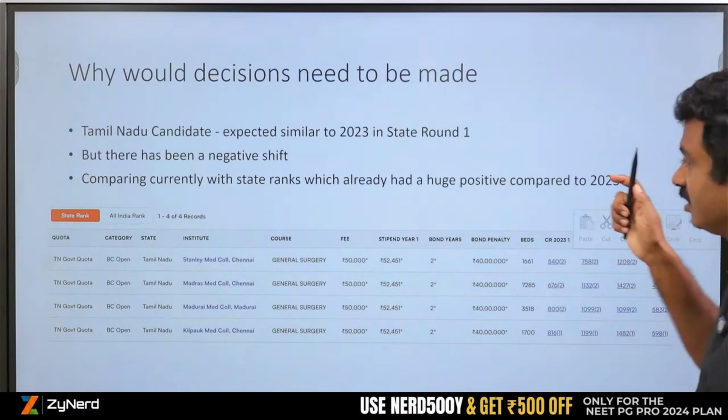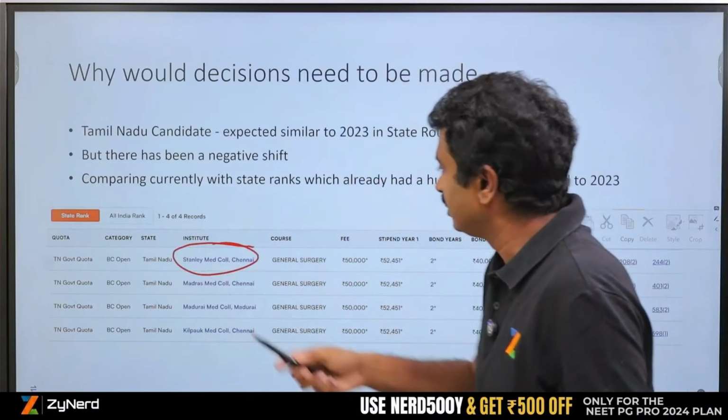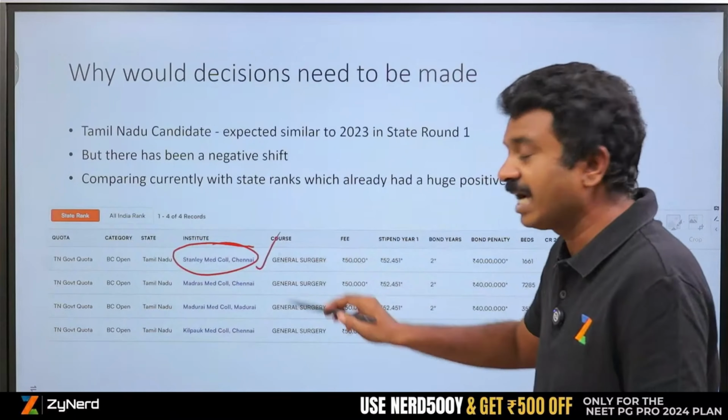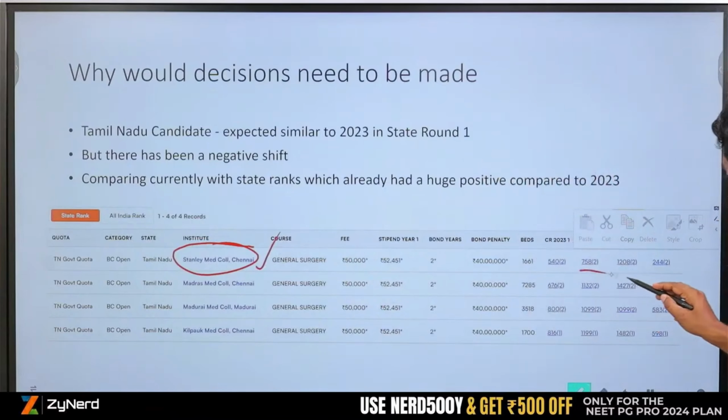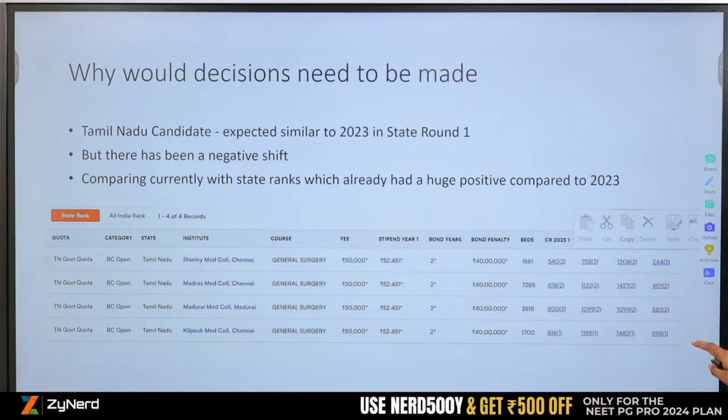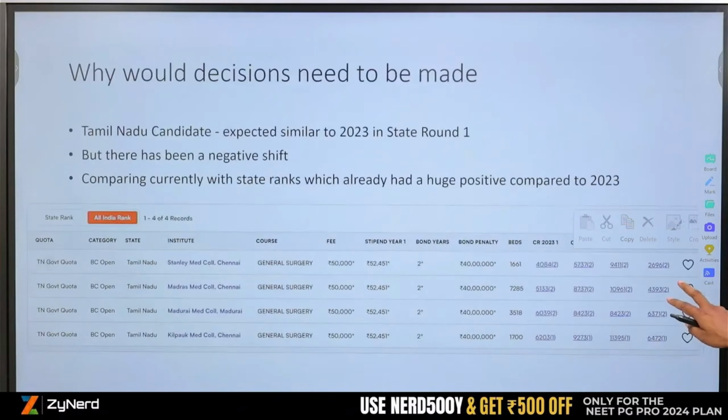Okay, so sorry, there's a slight change that we need to make. So here Stanley Medical College General Surgery has moved up to what ranks? To higher ranks, 758 to a lower closing rank in 2024 round 1. So this is a problem, right? Stanley Medical College General Surgery moving on.